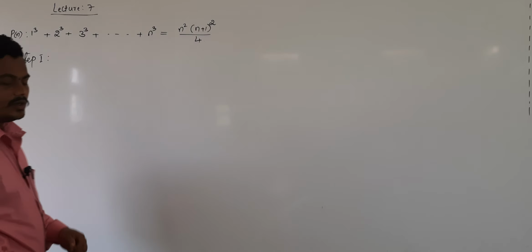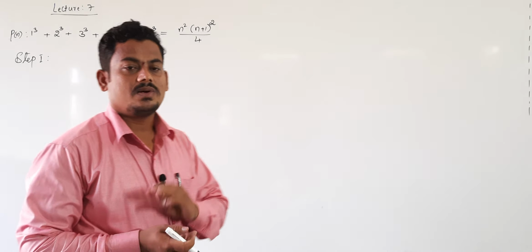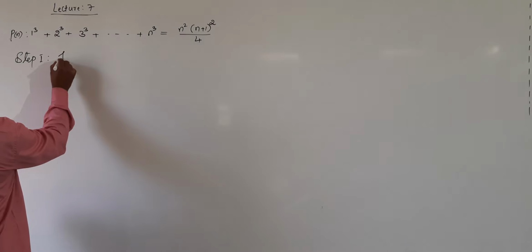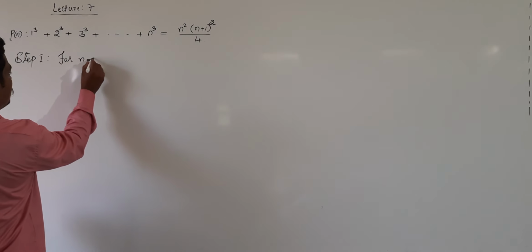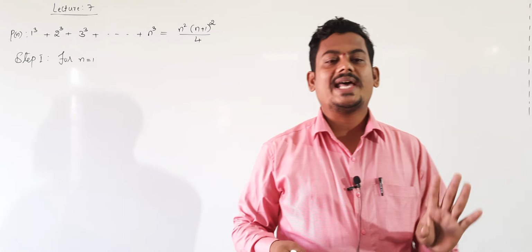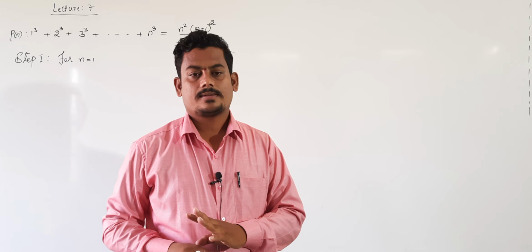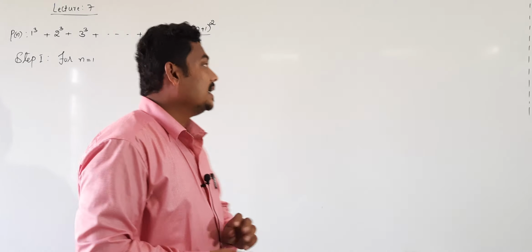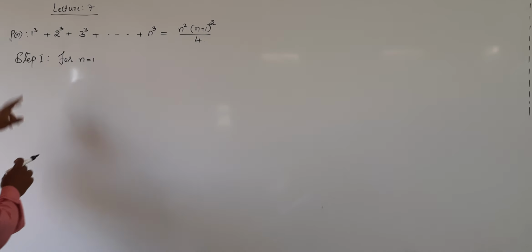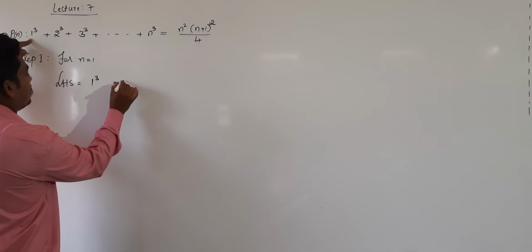In step 1, verification for n equal to 1. When the n value is 1, it means the first term itself. N value 1 is the first term, n value 2 means the sum of the first two terms. LHS: n value 1 means 1 cube, that's equal to 1.